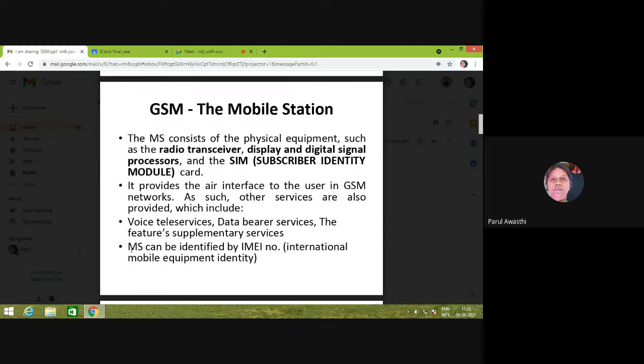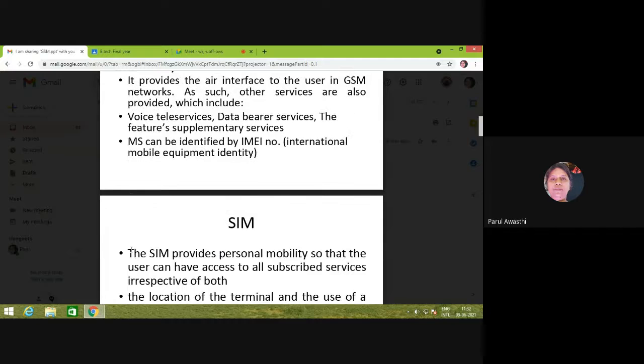Every mobile station can be identified by a unique number, and that number is called the IMEI number, right? When you buy a mobile, there is a 16-digit number written on the box of the mobile, which is called the IMEI number, which is unique for every mobile. It is the International Mobile Equipment Identity, right?